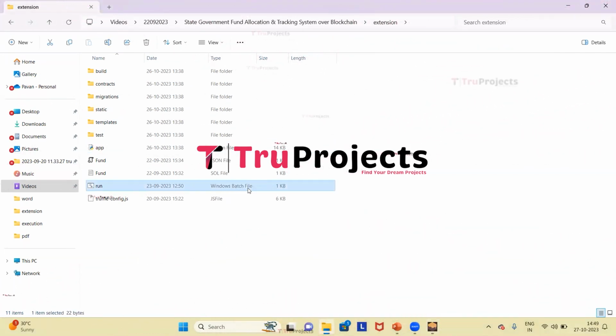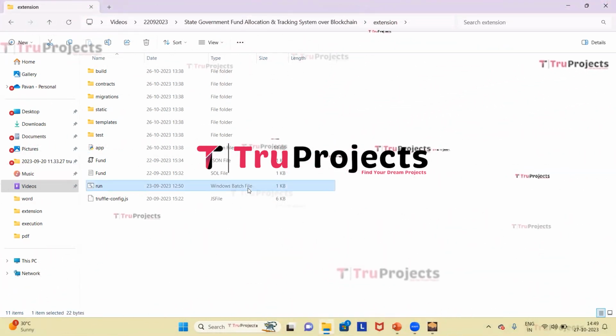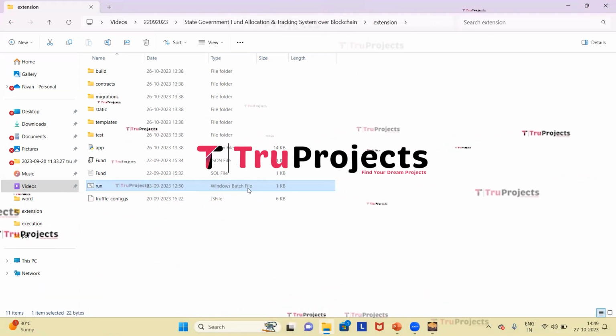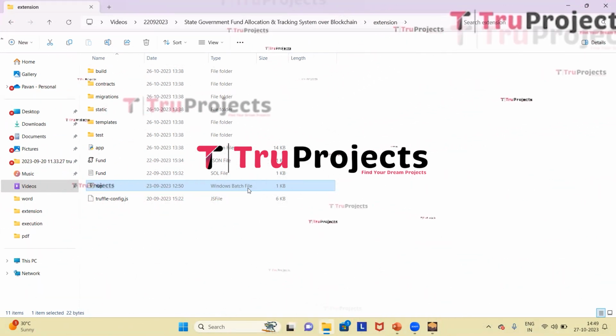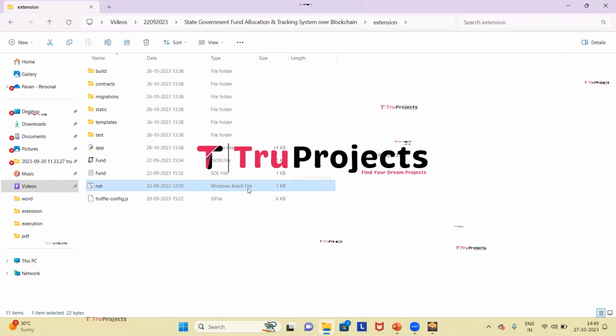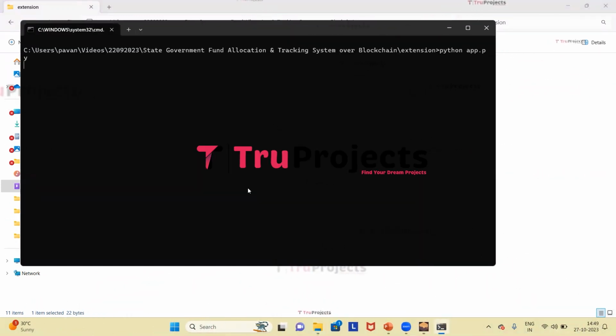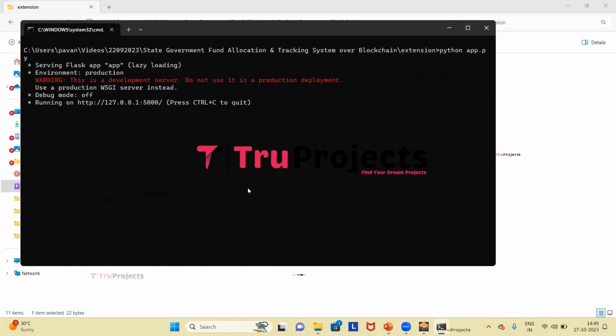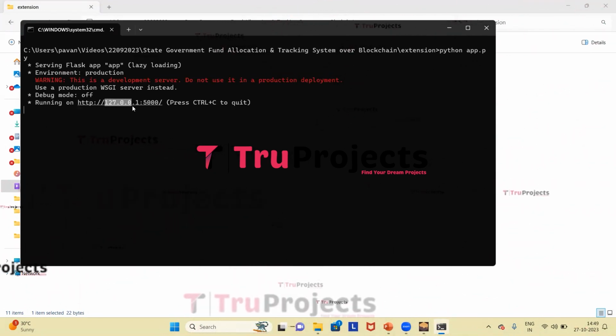This is the run.bat file. Instead of executing the project through the command line interface, we have created this Windows batch file. Now we need to double click on it to start the Flask server. The Flask framework will host the application locally at the default address, which is localhost, and the port.